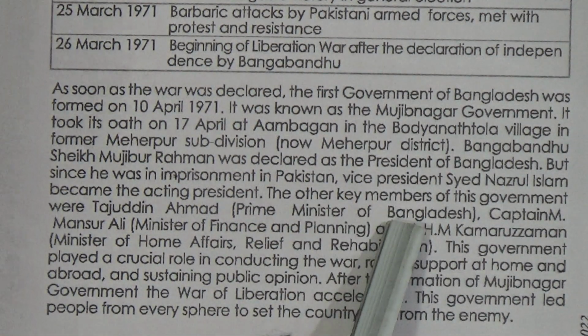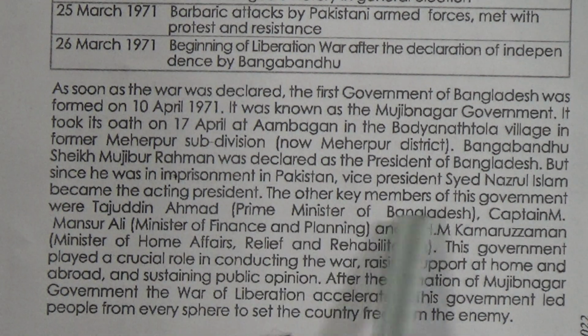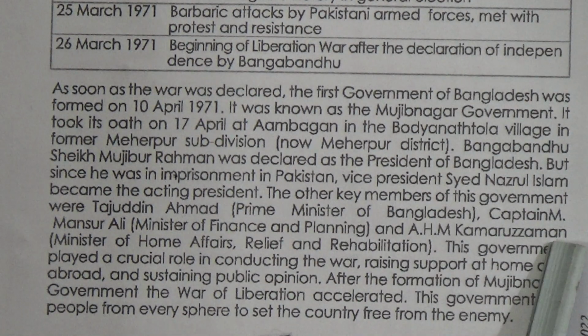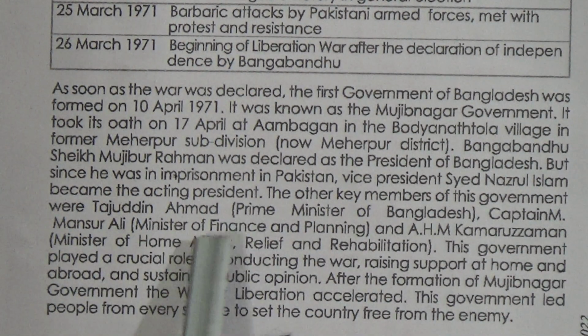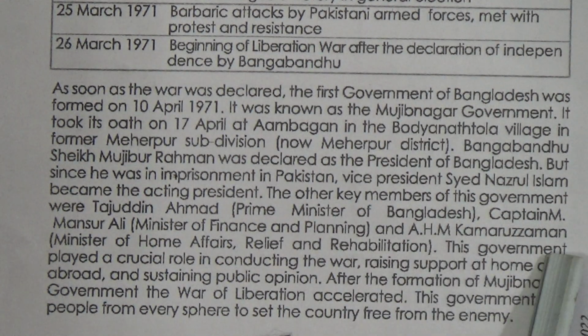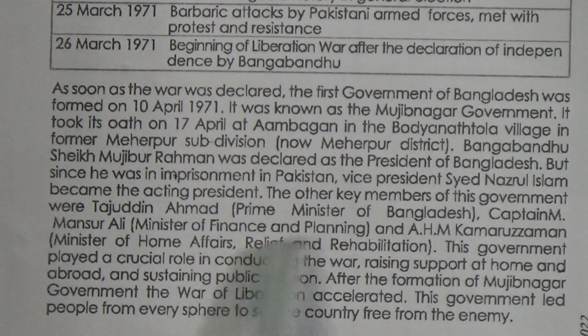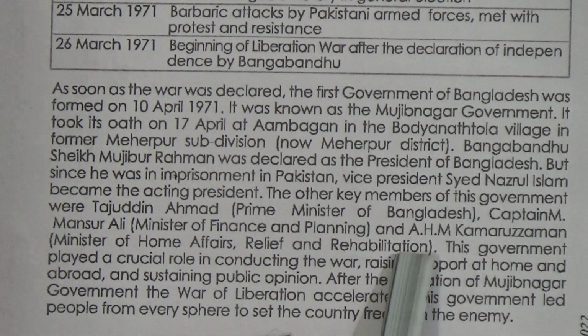The other key members of this government were Tajuddin Ahmed, who was Prime Minister of Bangladesh, Captain M. Mansoor Ali, Minister of Finance and Planning, and A. H. M. Kamaruzzaman, who was Minister of Home Affairs, and also Relief and Rehabilitation Minister.